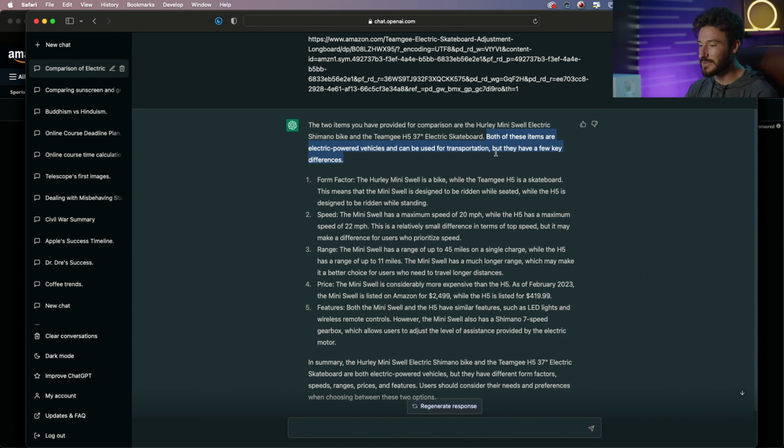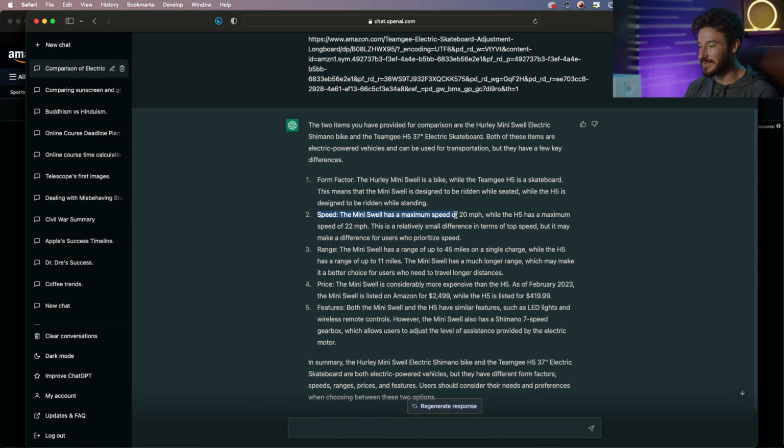ChatGPT says both of these items are electric-powered vehicles that can be used for transportation, but they have a few key differences. The form factor. The Hurley Mini Swell is a bike, while the Team G, these are funny names, H5 is a skateboard. This means that the Mini Swell is designed to be ridden while seated, and the H5 is designed to be ridden while standing. It goes on to talk about the speed.